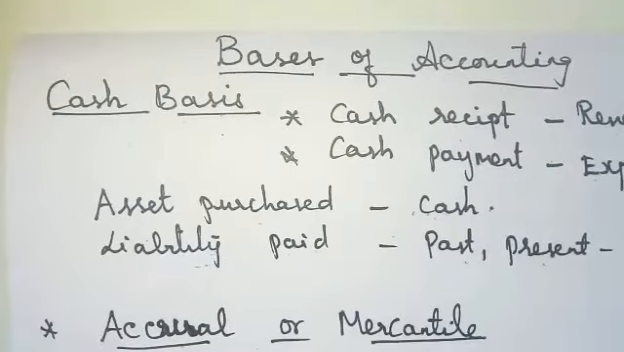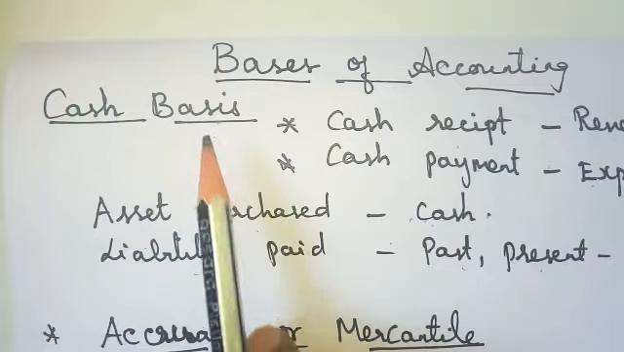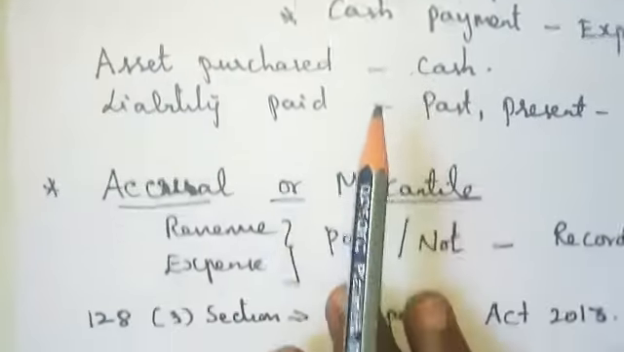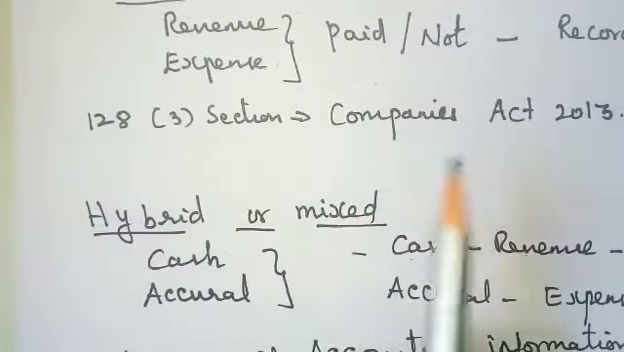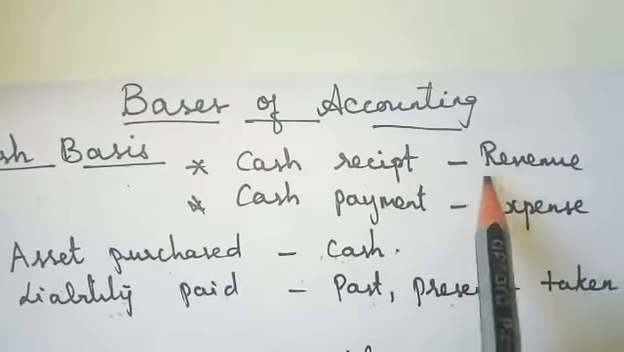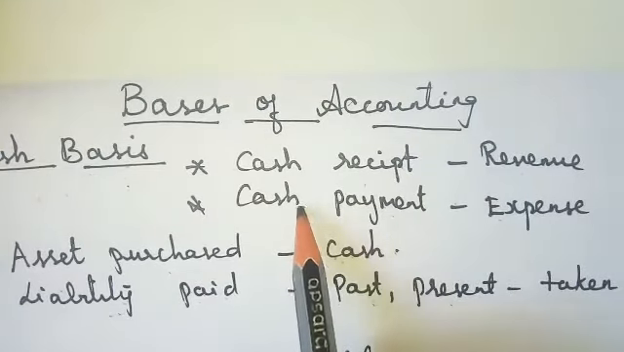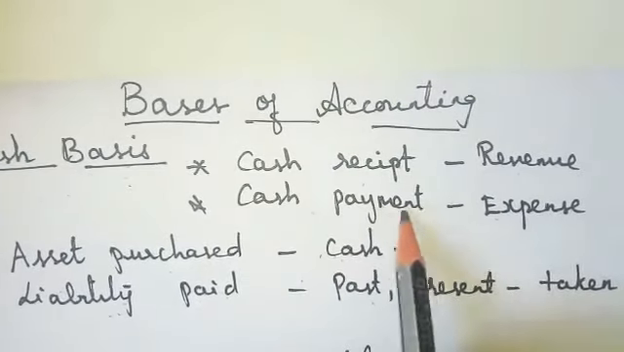Okay, next topic is basis of accounting. The basis of accounting is of three types: cash basis, actuarial basis, and the hybrid basis. Cash basis means all the cash received is income for your business. Cash payment means the cash you are paying, or the expenses you are doing.